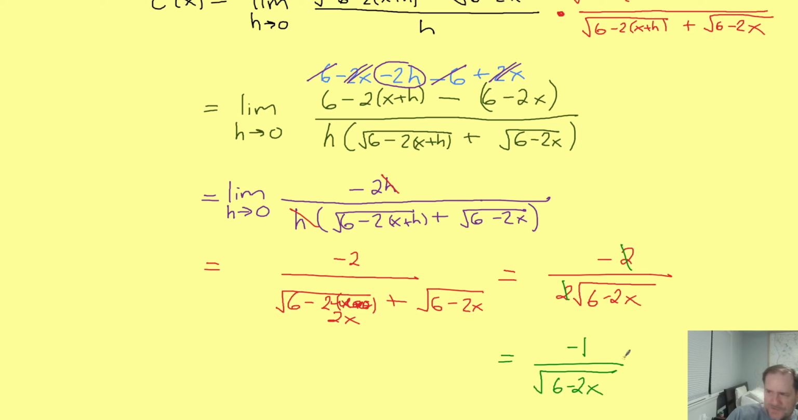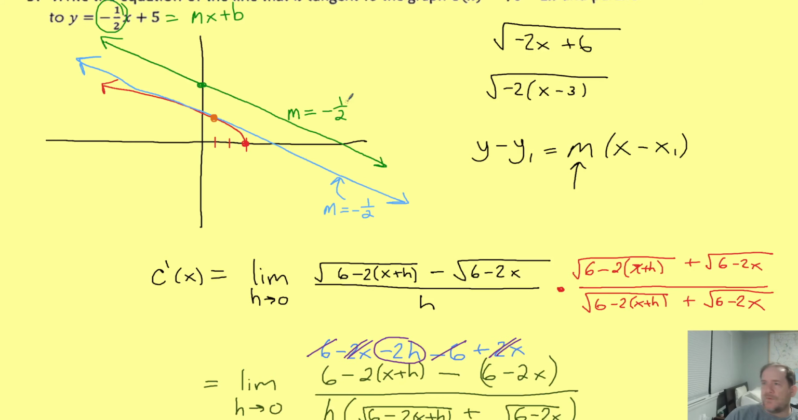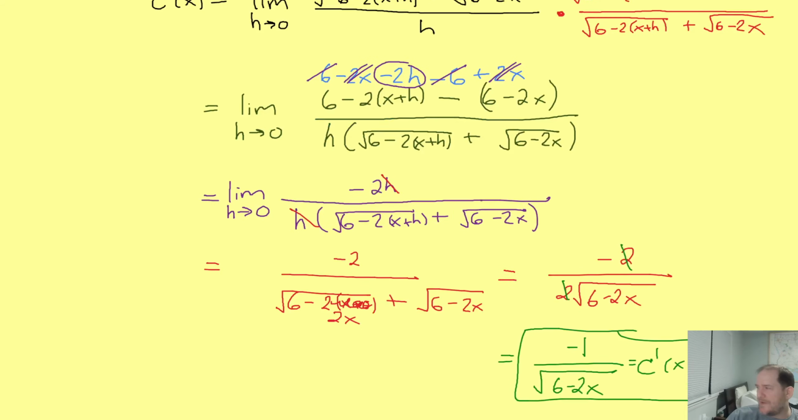All right, and what's this thing again? It's the derivative. This is c prime. And why do we care that's the derivative? Well, we care because we know that the tangent line, this blue guy that we're trying to write the equation of, his slope is negative a half. And the derivative is the equation that gives those slopes.